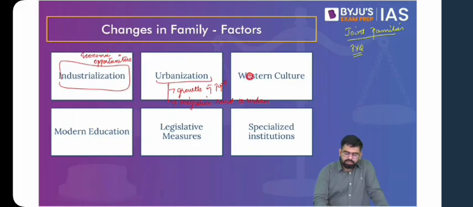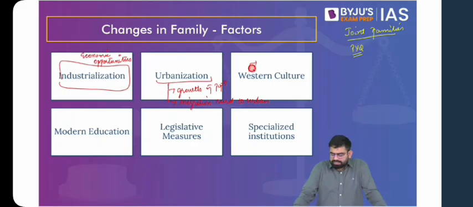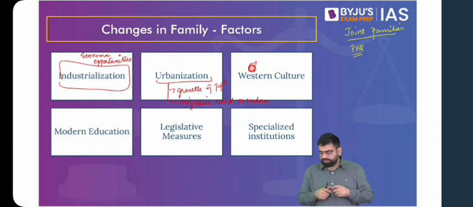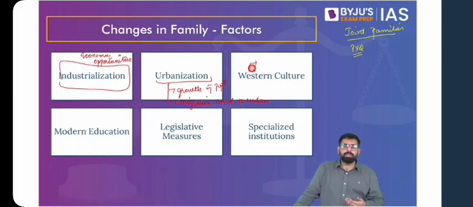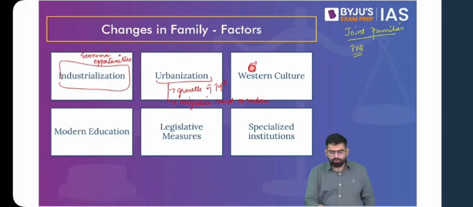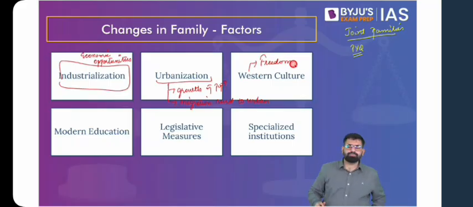Then if we talk about the impact of Western culture, you have to remember these exceptions, whatever I'm telling, so that this is the idea of sociological understanding or complete understanding of various aspects. Now, if we talk about Western culture, we generally find nuclear families, and also the different values from Western culture. You talk about the idea of equality. You talk about the idea of women going out to work, which is generally followed from Western culture. So Western culture also has an influence on us, wherein we tend to move more towards nuclear families. Also, the idea of freedom that you find in Western culture also changes families.